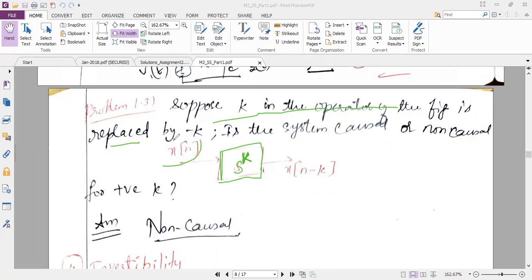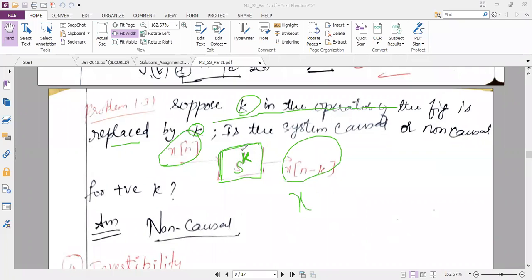My input is X of N. My output is X of N minus K. See, the question is slightly twisted. They are telling that the K present in the system is replaced by minus K. If K is replaced by minus K, then they are asking whether the system is causal or non-causal.